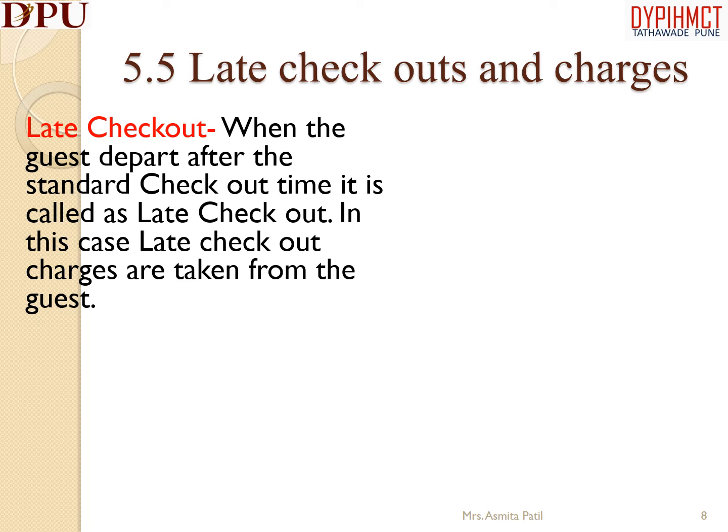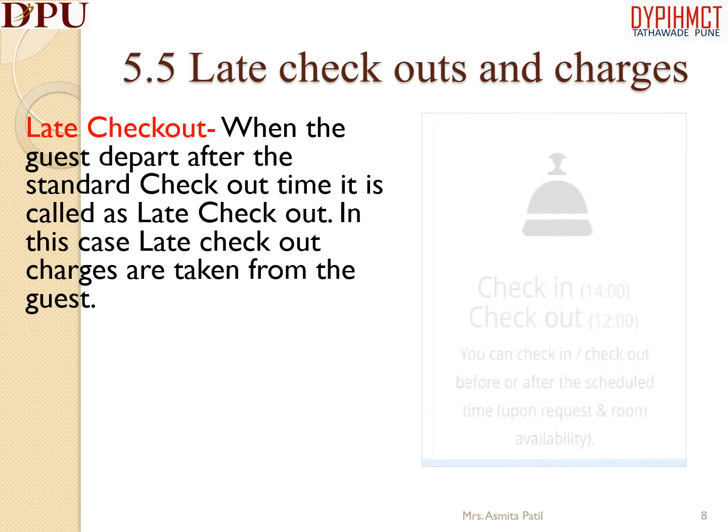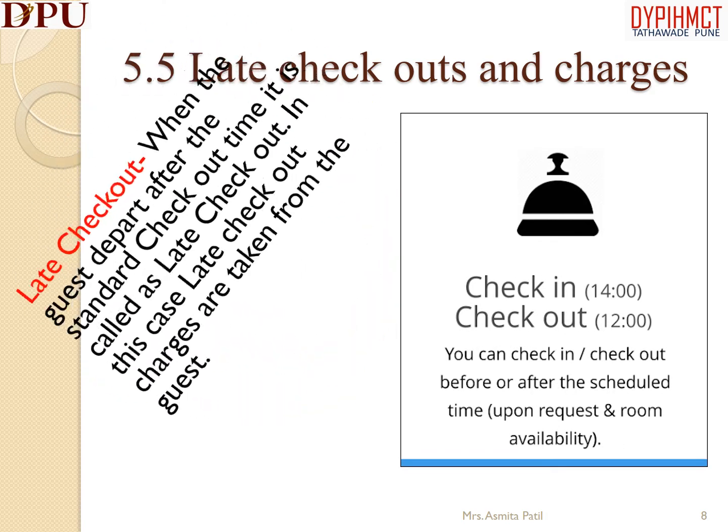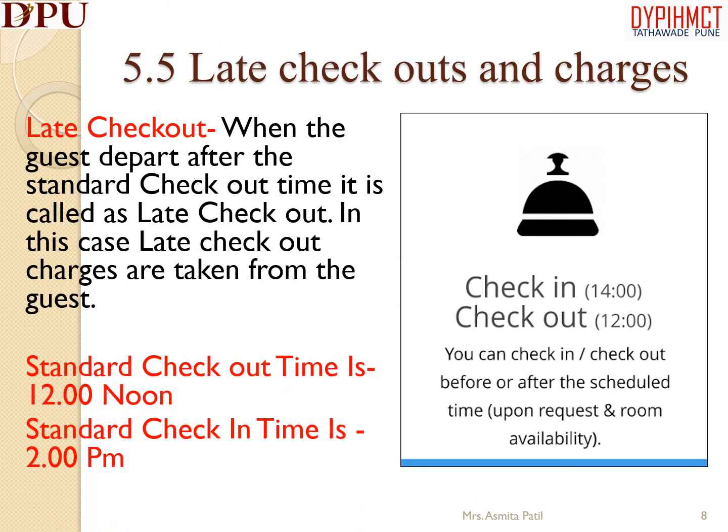When the guests depart after the standard checkout time, it is called as late checkout. In this case, late checkout charges are taken from the guest. The standard checkout time is 12 noon and the standard check-in time is 2 p.m.